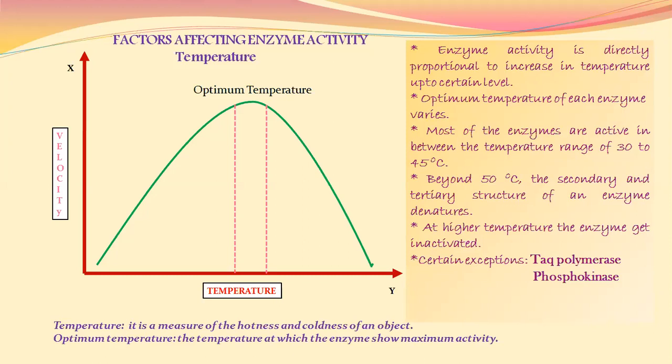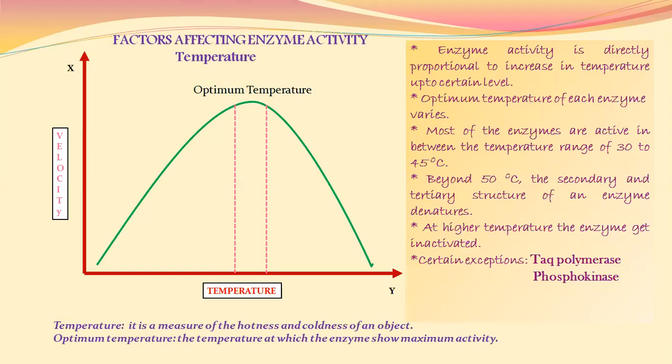Then optimum temperature means what? Optimum temperature is nothing but the temperature at which the enzyme shows maximum activity. Most of the enzymes are active in the temperature range of 30 degrees Celsius to 45 degrees Celsius. Beyond 45 to 50 degrees Celsius, the enzyme activity is lowered.